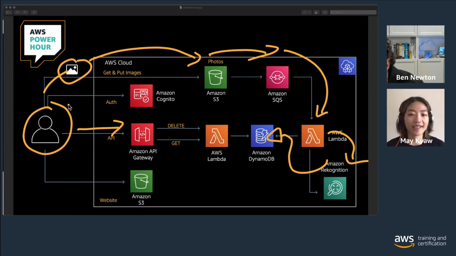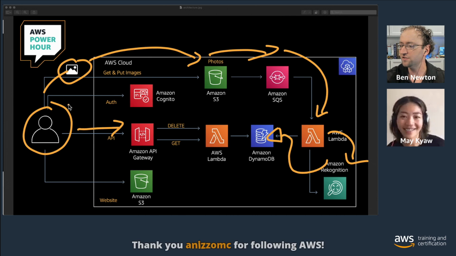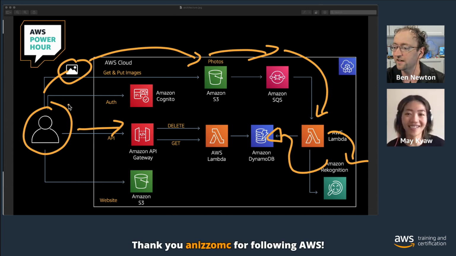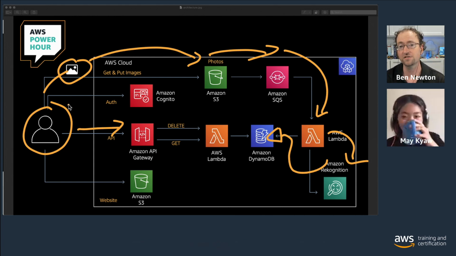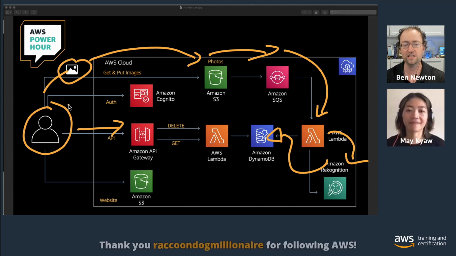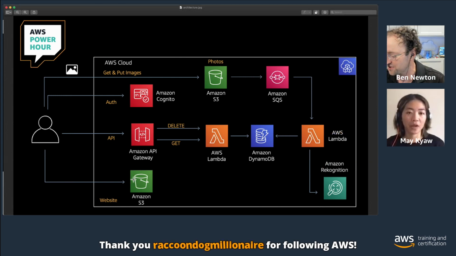Yes, and just to answer a question there from Latamless, are you going to use infrastructure as code like CloudFormation or something else? Absolutely. So we're starting from scratch with this application. We're going to be building using the AWS Cloud Development Kit, or the CDK, which is really the focus of this episode. We want this all to be infrastructure as code, right? So that is absolutely what we're going to do. We're going to dive into that shortly. We're going to talk about what that actually is, which is really cool.